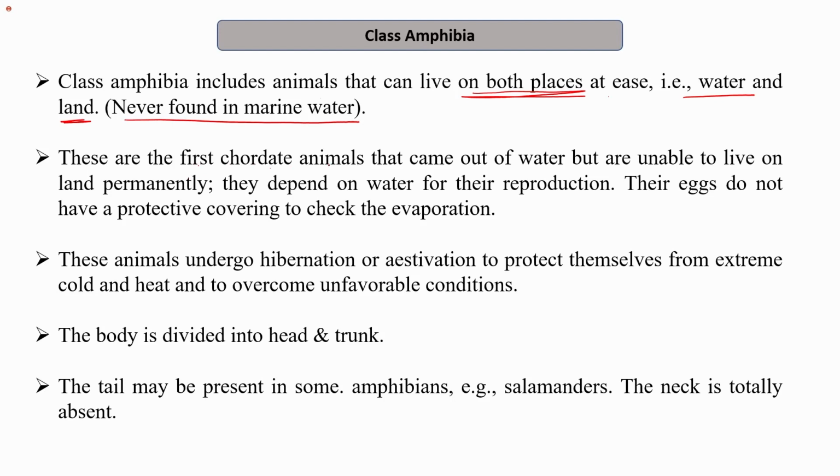They are the first chordate animals that came out of water but are unable to live on land permanently. They depend on water for some things, for example, for their reproduction. They are not completely land animals, but they are the first chordates that survive on land.